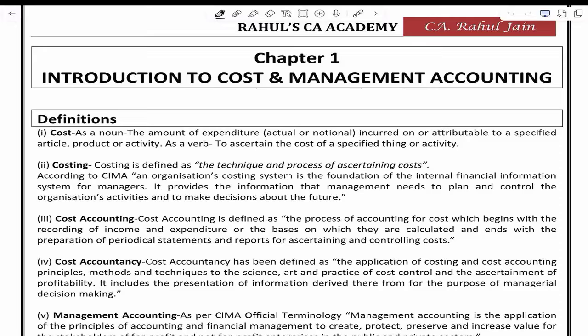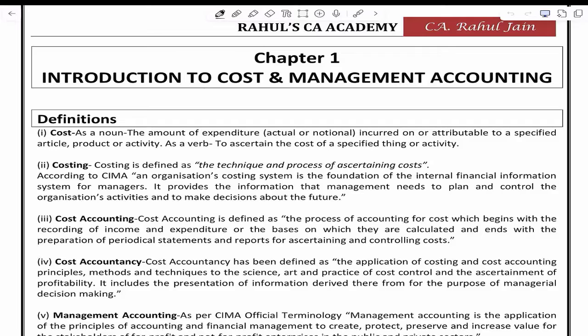Next. Costing is the process of ascertainment of cost.